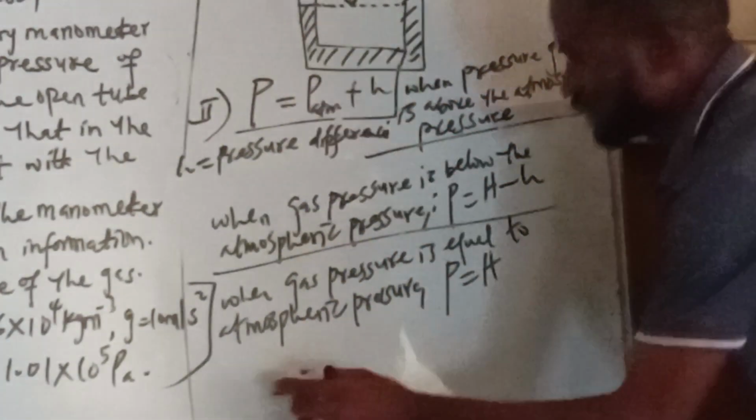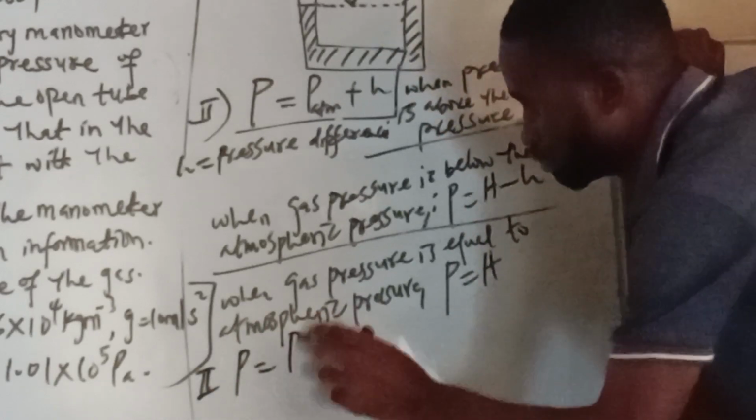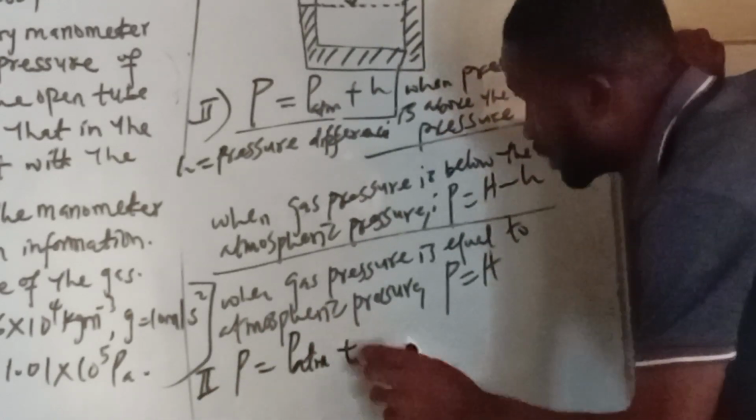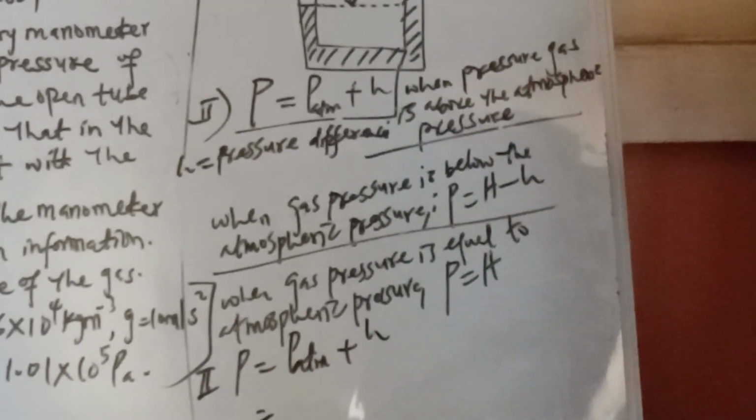Now, having established that point, I will come and solve here. Okay, let me just solve here. So I will have P is equal to P ATM plus h. Okay. Now for that question, what am I having there?